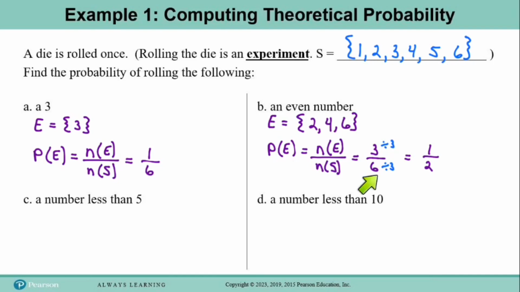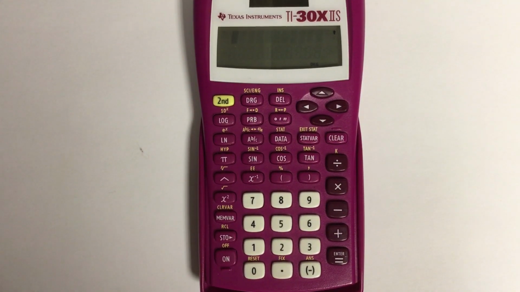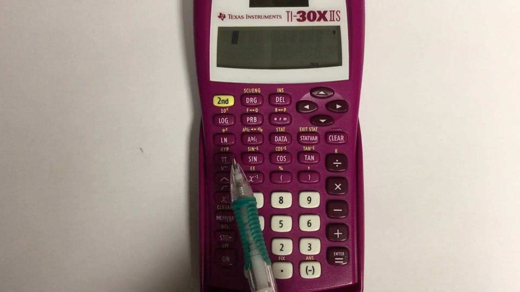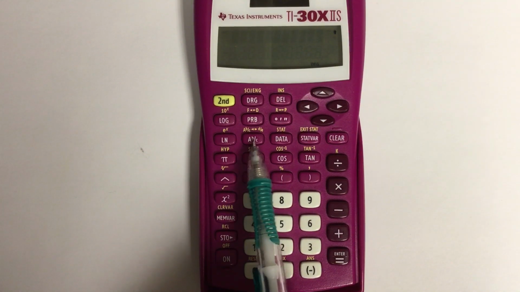Now, I hope that you're comfortable simplifying a fraction like this, but just in case you ever want the calculator to simplify a fraction for you, let's cut to the calculator and take a look at that. So I just want to make sure that everybody realizes that this calculator will handle fractions for you, and the button you need for fractions is this A, B over C button right here.